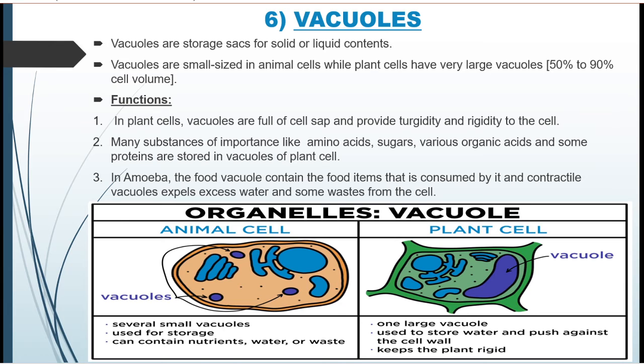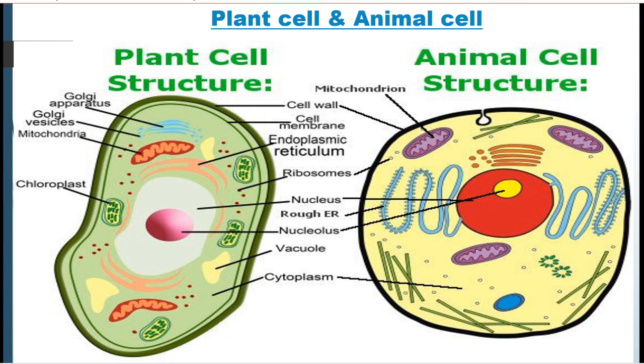Based upon vacuoles, we can classify animal cell and plant cell. In animal cells, the vacuoles are small in size but many in number, and on the contrary, plant cells contain large vacuoles but they are one or two in number.